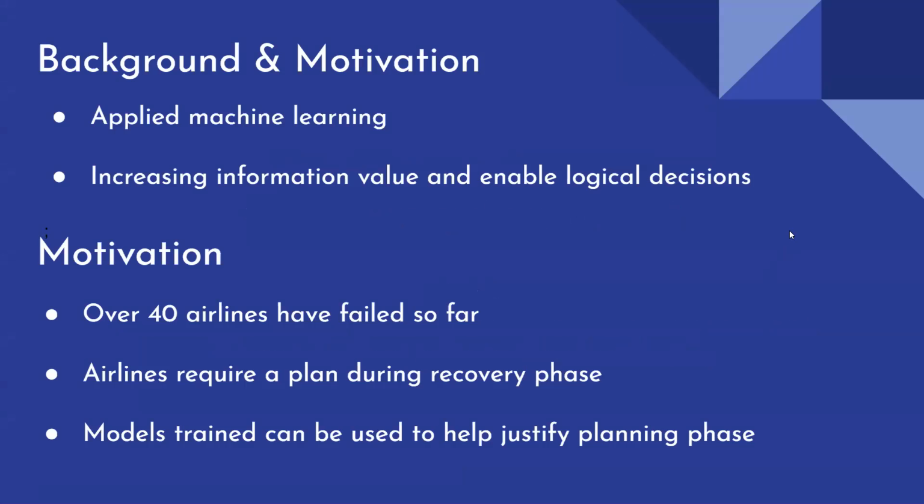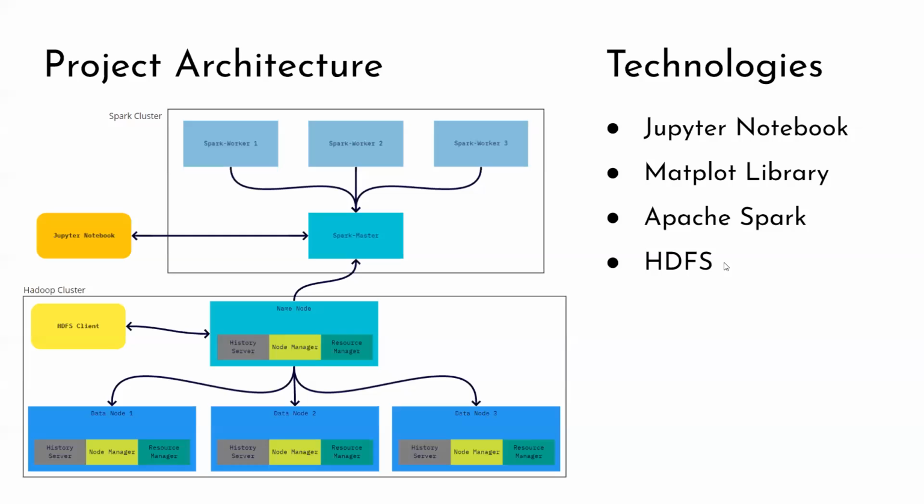Essentially, the whole point of this project is to apply machine learning algorithms. The models will be predicting whether or not a passenger is satisfied, as I mentioned before. The purpose is to allow airlines, especially at this time when the pandemic is really bad and airlines are closing down, to plan how they would recover after this. The models give them the opportunity to do so and justify why they want to fund a specific part of their company.